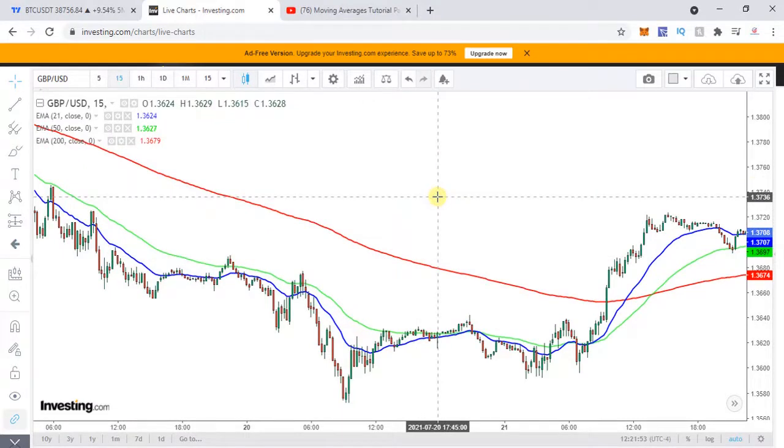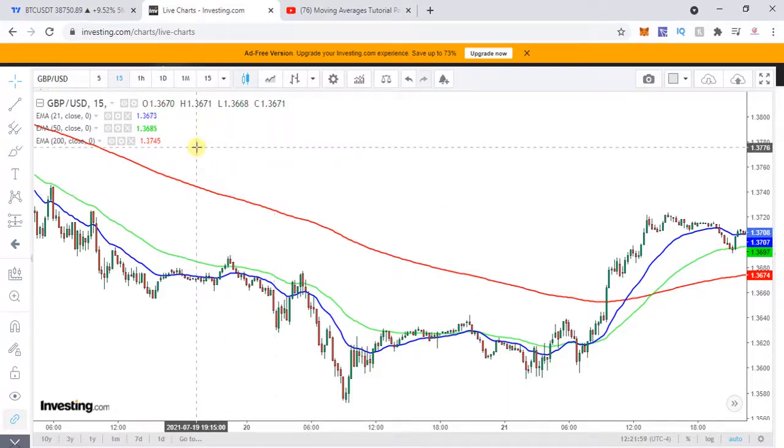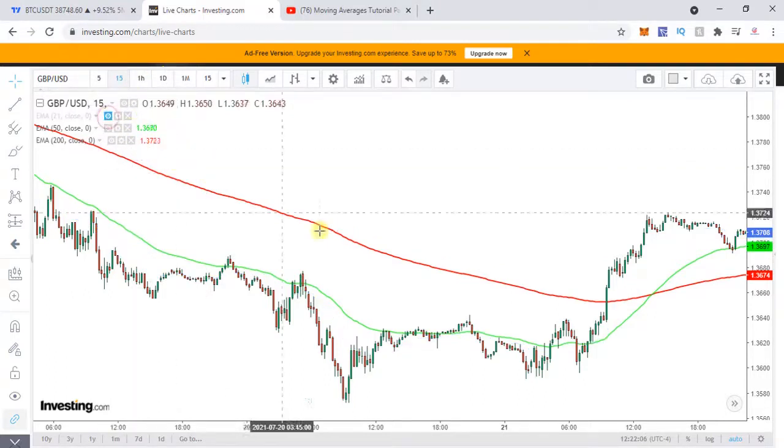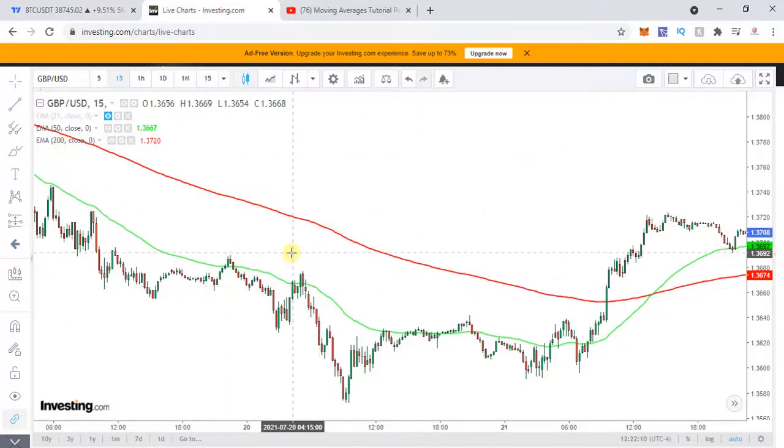As mentioned, we are talking about the golden crossover and the death crossover, and I'm going to explain to you a bonus EMA 21 strategy. So I'm going to hide EMA 21 for the moment so that we can just focus on EMAs 50 and 200.